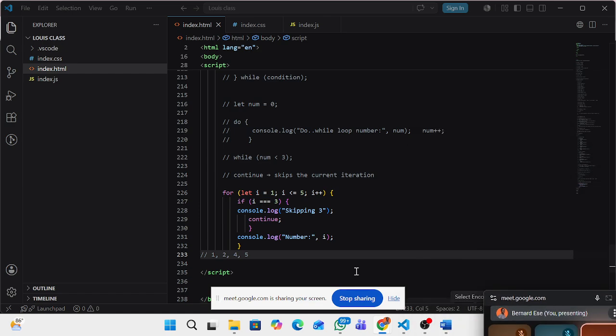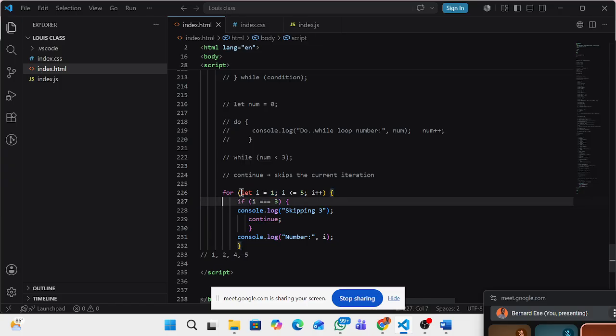Okay. So it is starting with 1 because our initial value is what? Is 1. See, this is your variable declaration and your initial value is 1. So i equals 1, and you are now checking the condition that i must be less than or equal to 5.